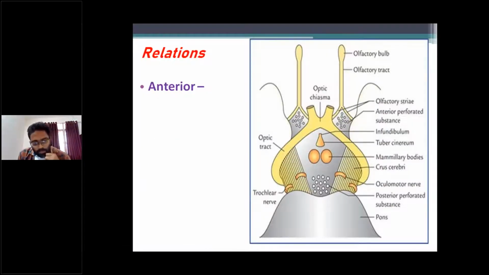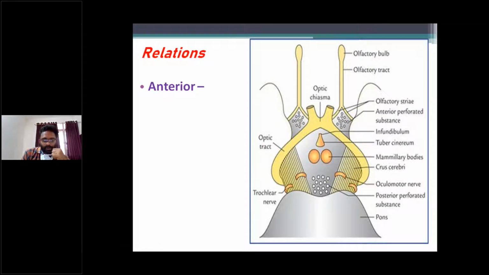And next, midbrain relations. Relations of the midbrain anteriorly. This is the midbrain, anteriorly related to interpeduncular structures. So the midbrain relations are anteriorly, posteriorly, and on each side, right? First we discuss the anterior relations of the midbrain.